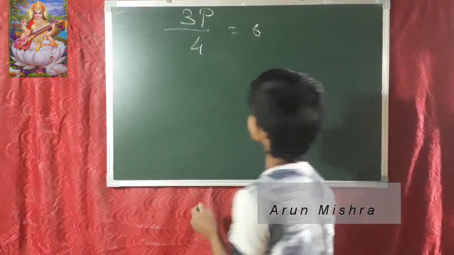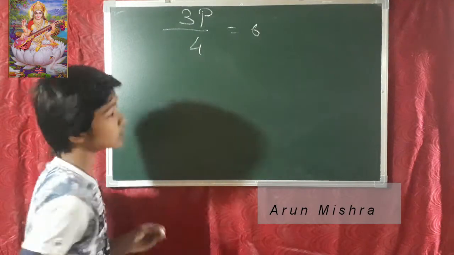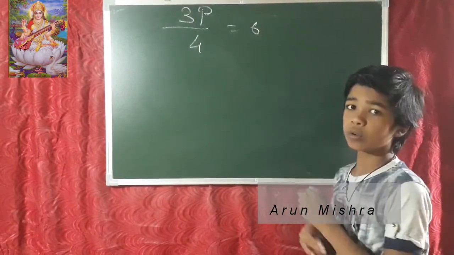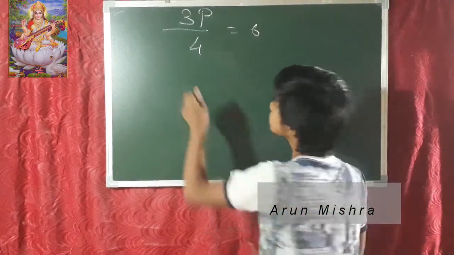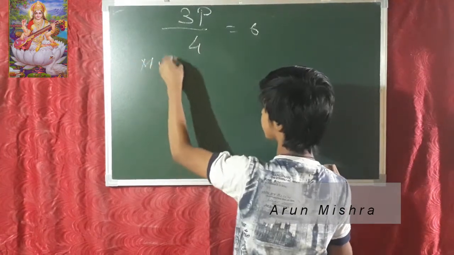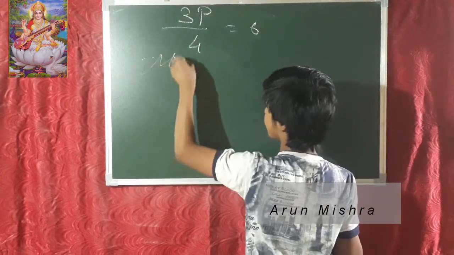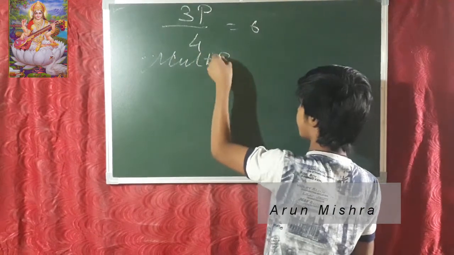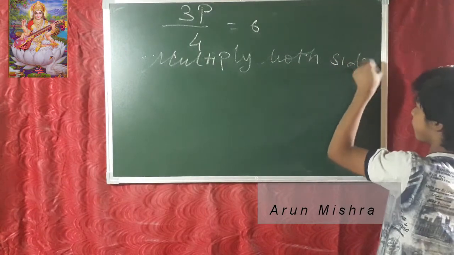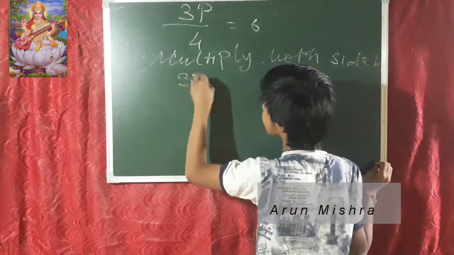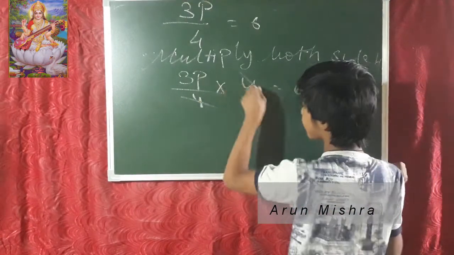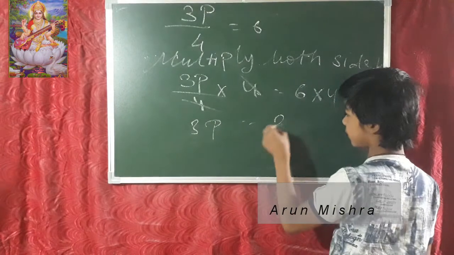So friends, now we're going to start the question 3P upon 4 is equal to 6. I have left some questions because I know you can do them. If you don't know, you can tell me in the comment box. But now we're solving this question. Multiply both sides by 4. When you multiply 3P upon 4 into 4, and 6 into 4, the 4s cancel, and 3P is equal to 24.